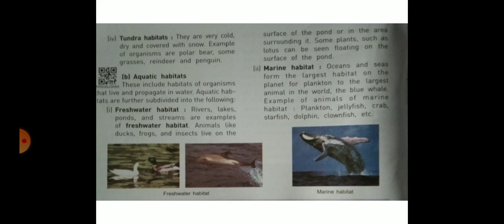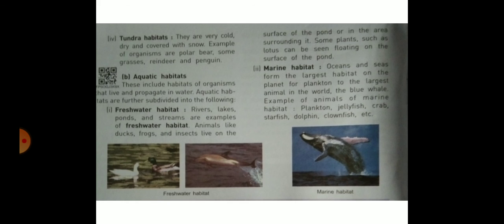These are called the habitat of these plants and animals. And second point, marine habitat. Oceans and seas form the largest habitat on the planet, from plankton to the largest animals in the world, the blue whale. Examples of animals of marine habitat: plankton, jellyfish, crab, starfish, dolphin, clownfish, etc. These are animals of marine habitat.